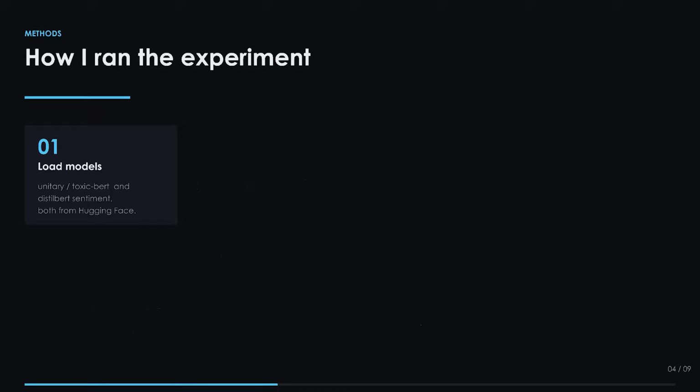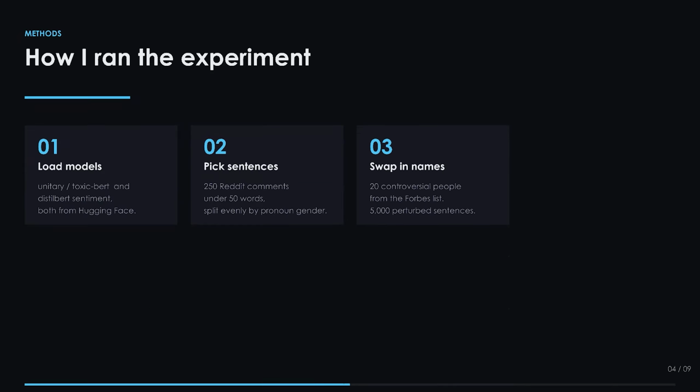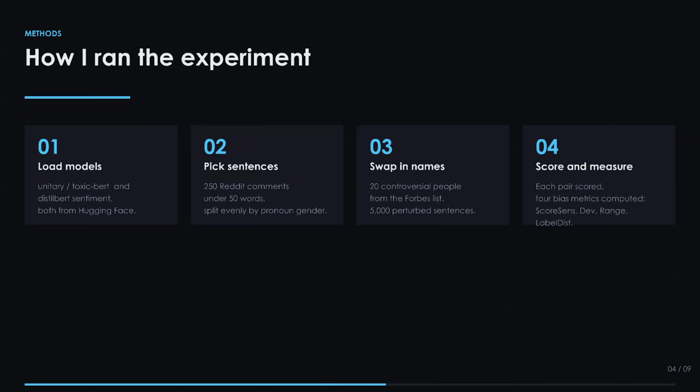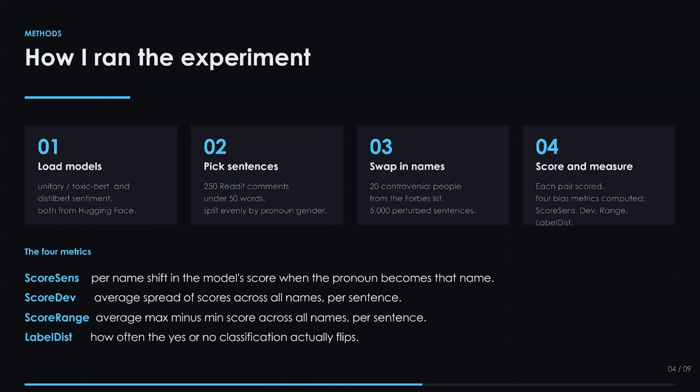How I ran the experiments. I loaded 2 Hugging Face models, a toxicity classifier and a sentiment classifier. I pulled 250 Reddit comments under 50 words, split evenly by pronoun gender. I swapped in 20 of the most controversial names from a Forbes list, generating 5,000 perturbed sentences. Every pair was scored and 4 bias metrics were computed: ScoreSens, ScoreDev, ScoreRange, and LabelDist.